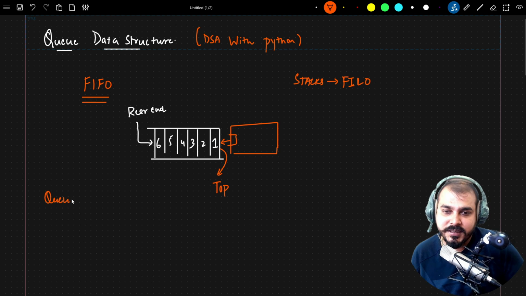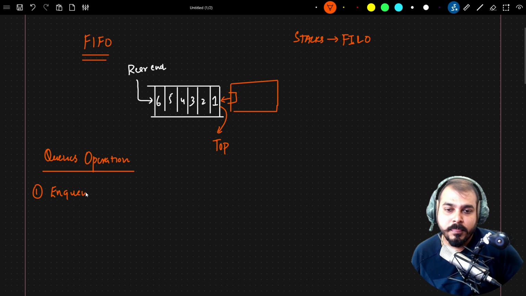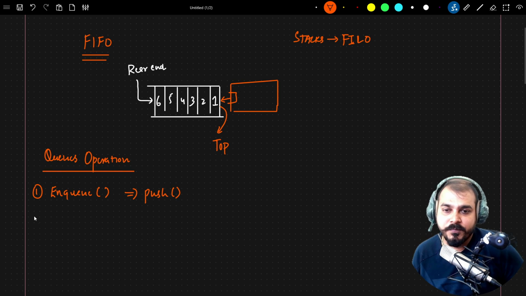Now, if I probably see some queue operations, right? What are the queue operations? Because this is super important, because we will try to implement it with the help of Python. The first operation here, you can see that whenever any item enters from the rear end, we basically say it as enqueue. I can also say it as push. So if I probably create a function called push, that basically means it is going to enter from the rear end.